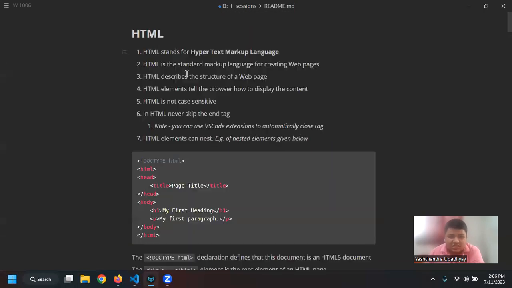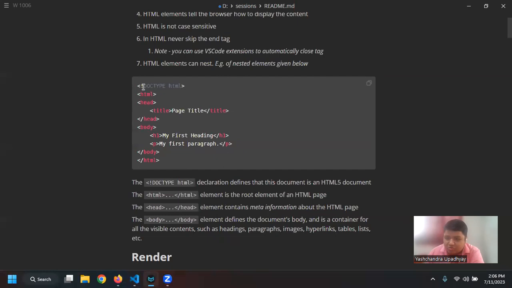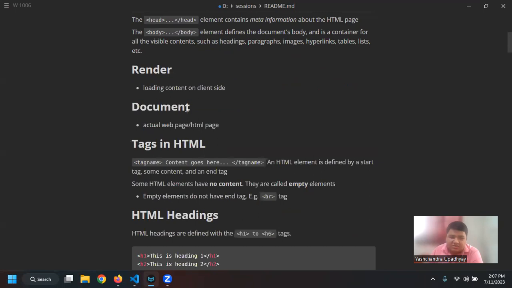So yesterday we saw that we have HTML. We write doctype to let the browser know that our document is of the HTML type. Then we have html, which is the root of all elements. Then we have head as well as body, and then we have the title tag and various other elements that will be visible to users, such as heading one, the H1 tag, and the paragraph tag. We saw that rendering is basically loading the content on the client side, and document is like the actual web page. We are just referring to it as a document in notation, like in JavaScript, we basically say document, right?